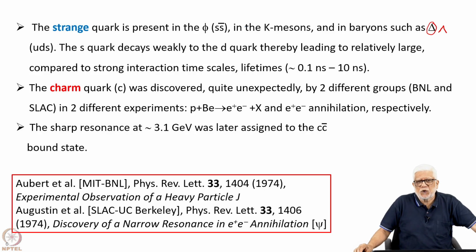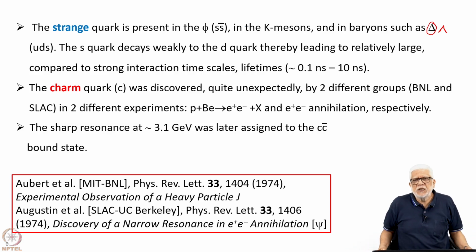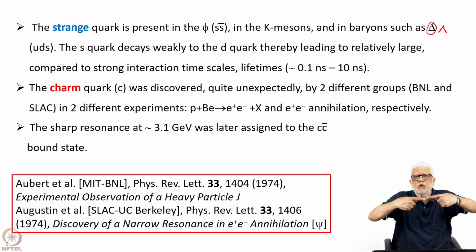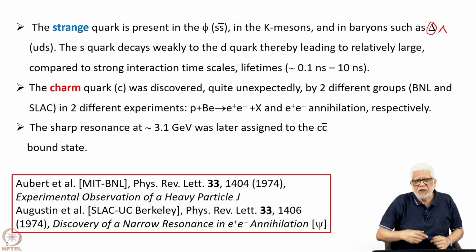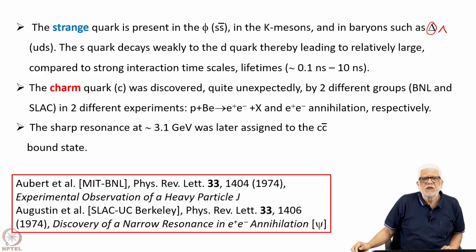So it's a dual arm spectrometer, and they looked at the invariant mass spectrum that can be generated from the detected e plus e minus, whereas the SLAC experiment actually looked at e plus e minus in collision mode. So the e plus and e minus collide, and then they produce a debris of hadrons, and muons, and whatnot, and they looked for the annihilation products.